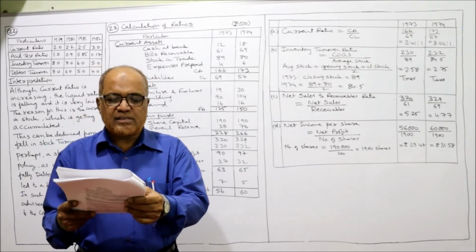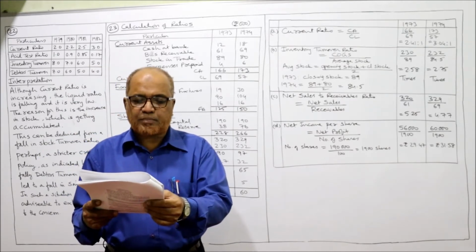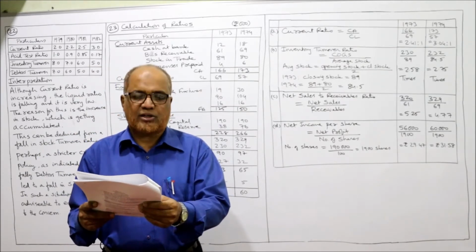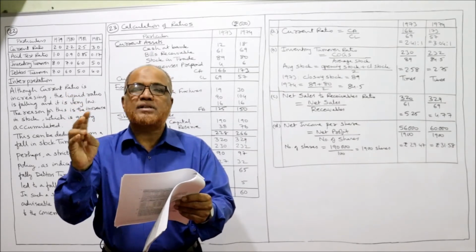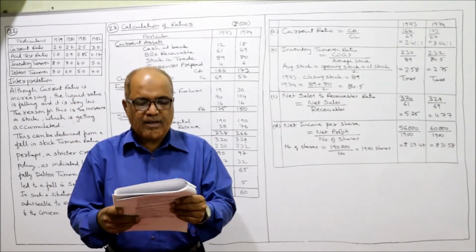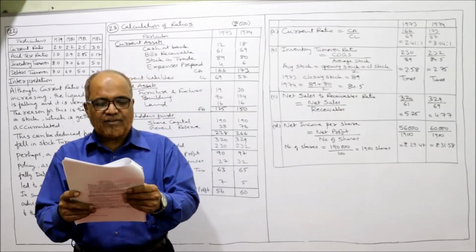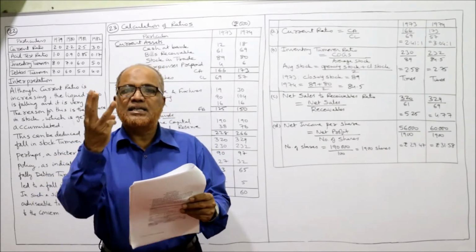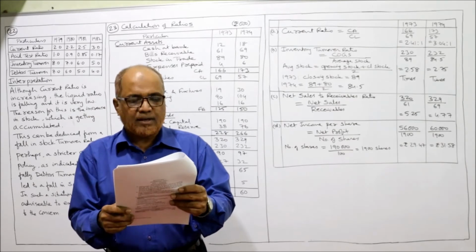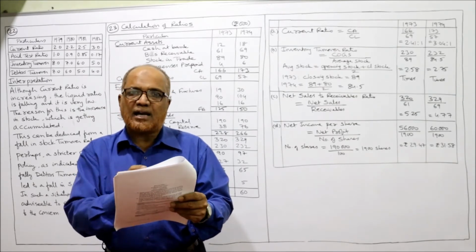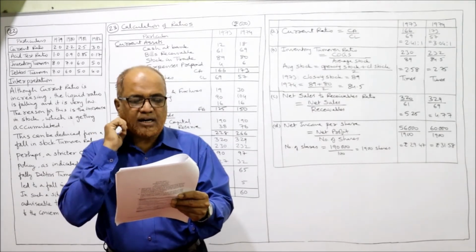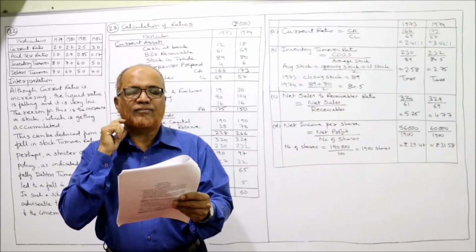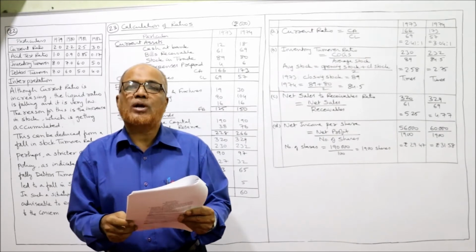Cash at bank, bills receivable, stock in trade, prepaid expense. So cash at bank, bills receivable, stock, prepaid expense, these 4 are current assets. Then furniture and fixtures, building, land. These 3 are fixed assets. Then current liabilities are given for both the years. Then equity shares of rupees 100 each. Then general reserve. These two are shareholders' fund.